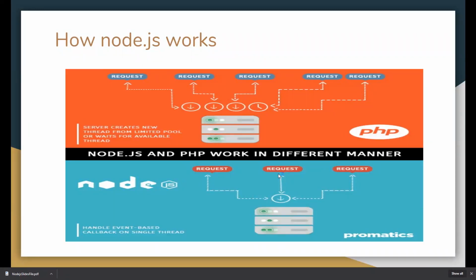That's why Node.js works very fast compared to languages like PHP and ASP.NET. Here the server is waiting for available threads, but Node.js is not waiting. Node.js takes multiple requests at a time and processes them, and whichever request is processed, it sends the response to the client. So that's how Node.js works.